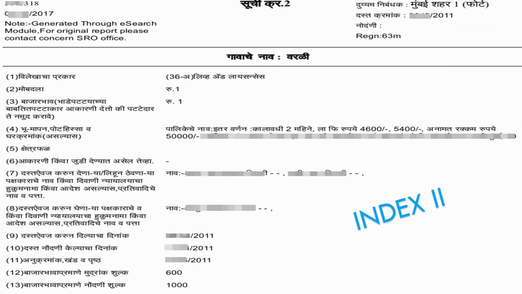In India, the registration of property transaction is mandatory under the Registration Act 1908, and Index 2 is the document that is issued under this act. Index 2 contains important details about the property transactions such as names of the parties involved in the transaction, date of the transactions, the property location, and size. All these things are included in Index 2.